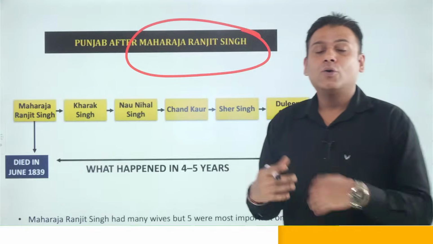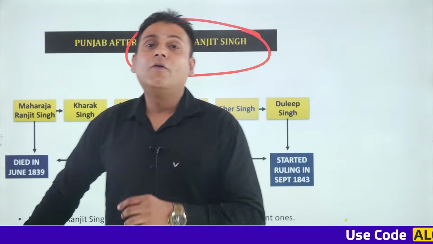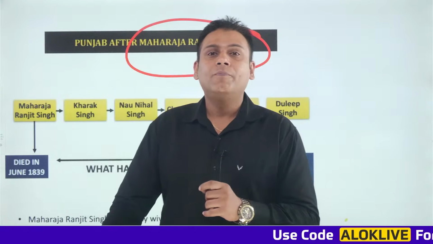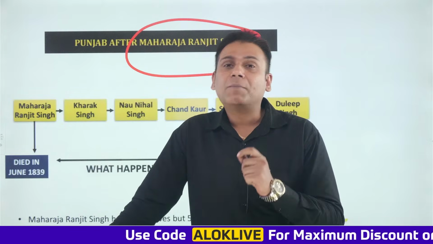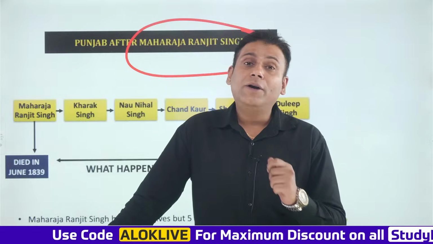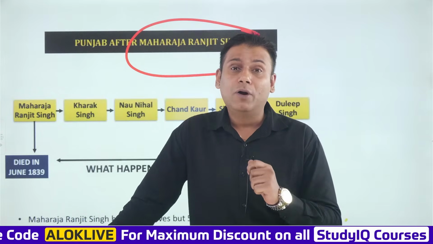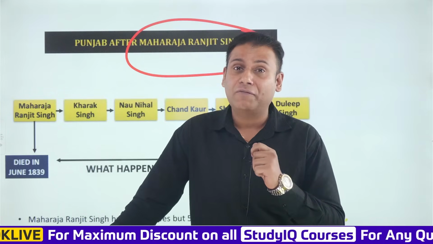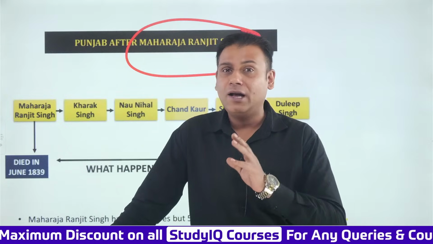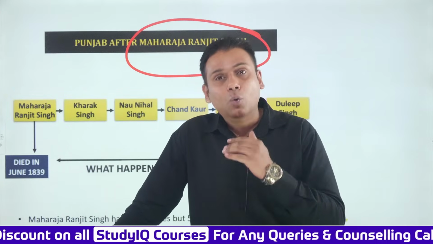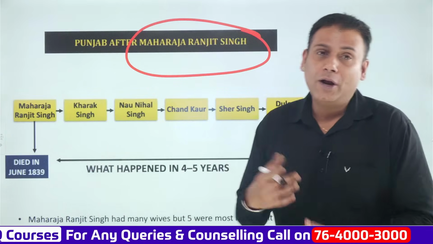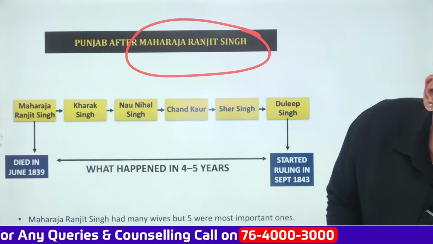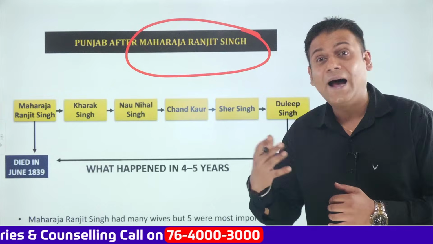So in yesterday's session, we had thrown light on the background of the Anglo-Sikh War. And in today's session, we are going to understand who was Maharani Jindal Kaur, how Maharaja Dalip Singh, who was just 4 to 5 years of age, came to power after the death of Maharaja Ranjit Singh ji, and who were the series of successors after his death. So in today's important session, we are going to throw light on all these important aspects.